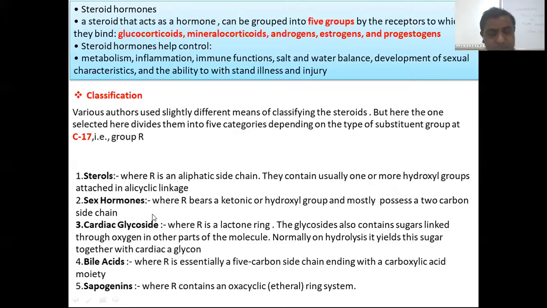Sex hormones like progesterone and testosterone are also kinds of steroids, where R can be a ketonic or hydroxy group at the five-membered ring. In cardiac glycosides, R is an unsaturated lactone ring. In bile acids, R can be a side chain ending in a carboxylic functional group. In sapogenins, R contains an oxygen-containing ring system. So this is the classification according to the tetracyclic structure with the 17th carbon substituted by R.